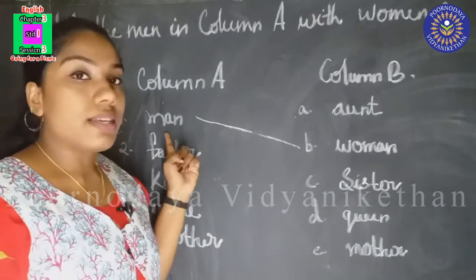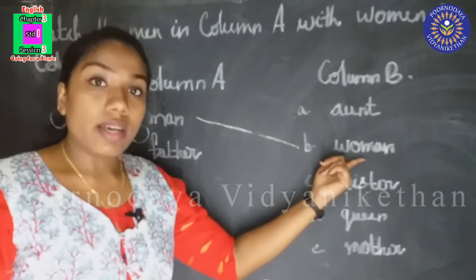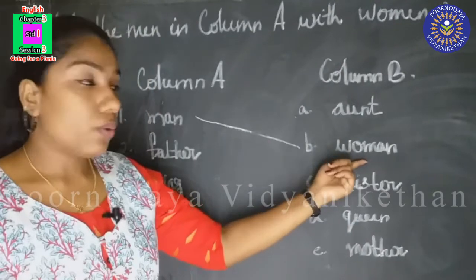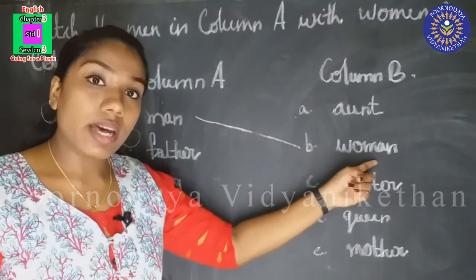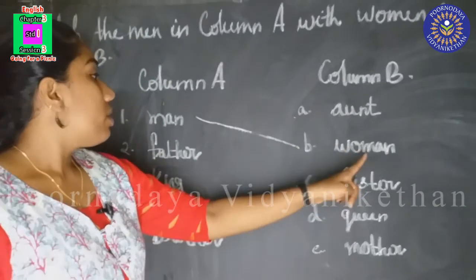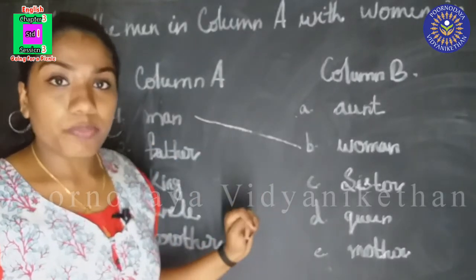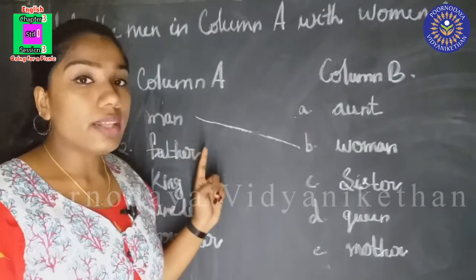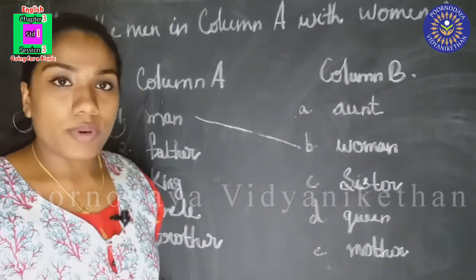So man is the masculine noun and woman is the feminine noun. Woman is the opposite gender of man. Okay. So like this we have to join all these words.